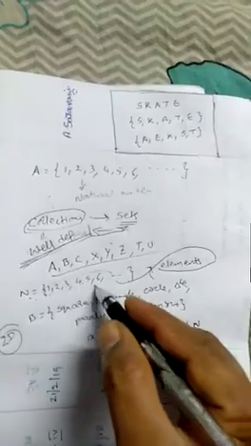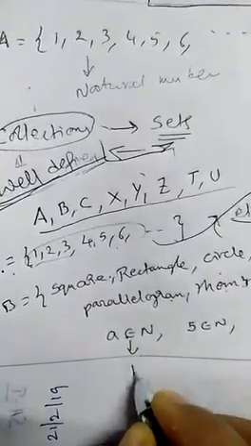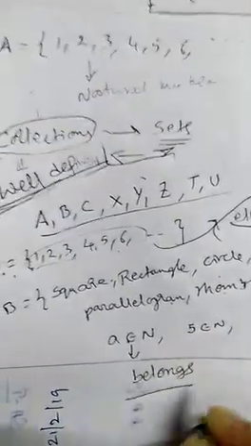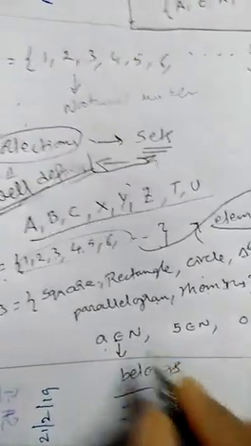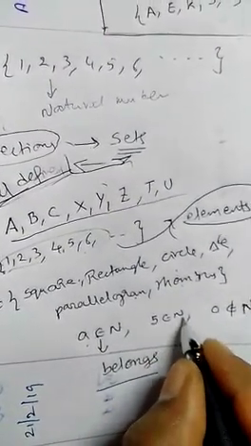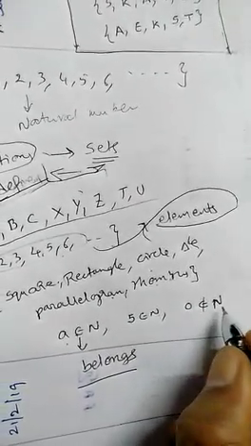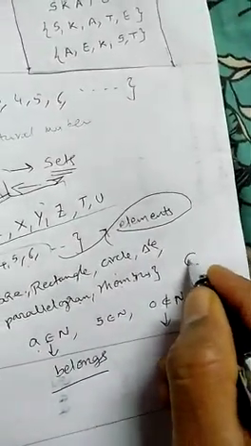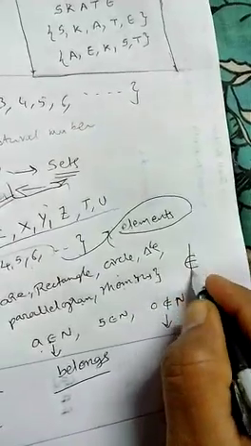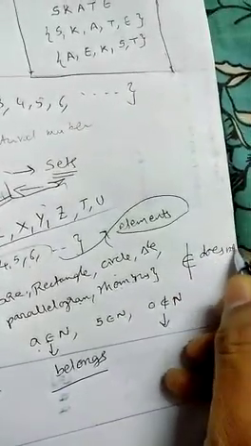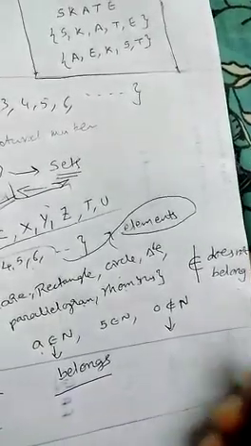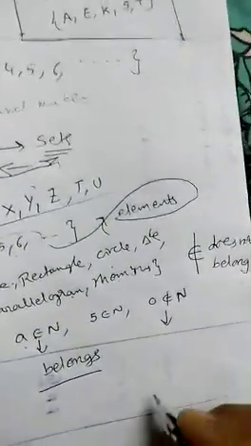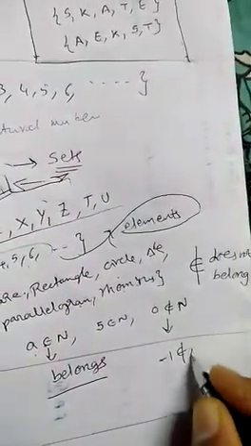Now if I want to write that a particular element is there in the set or not, that is called representation. We use this symbol, the epsilon symbol, which we read as belongs to. 5 belongs to N. But 0 is not there in the natural numbers, so we write the epsilon symbol with a cross line, which is called does not belong to. So here 0 does not belong to N. -5, -1 do not belong to N.